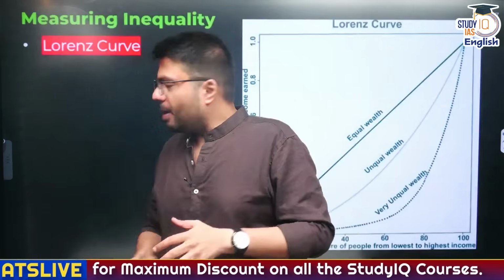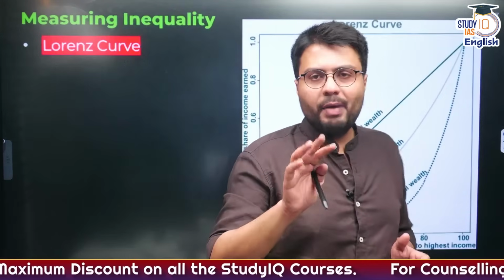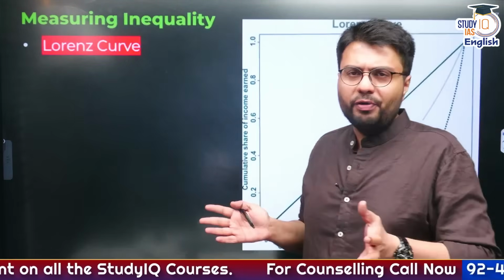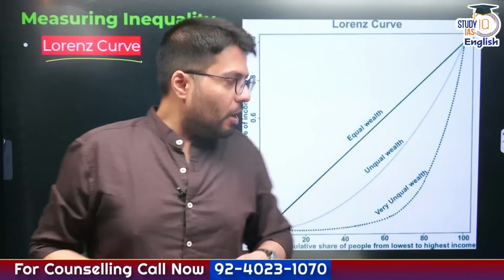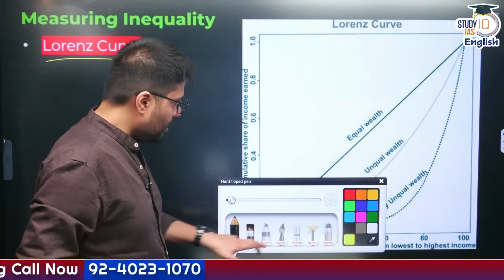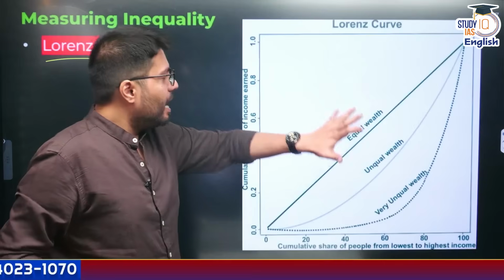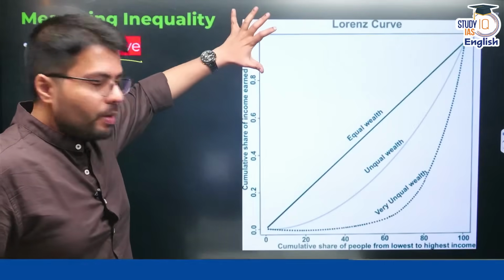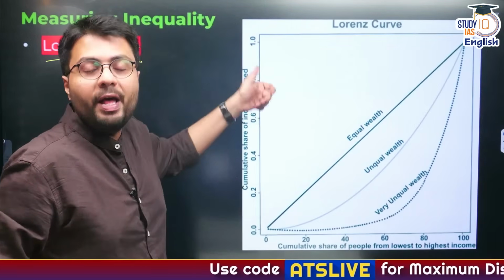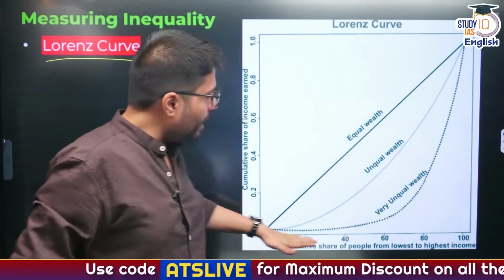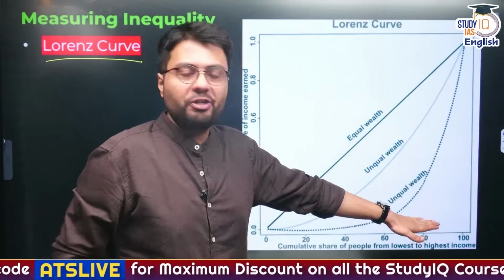So we were talking about inequality, and inequality is measured through various different criteria, the most important of which is the Lorenz curve. This is the curve that you can see on the right hand part of my screen. As you can realize, this is a graph that puts on its axis the share of income, wealth or consumption with respect to the share of people in the population.